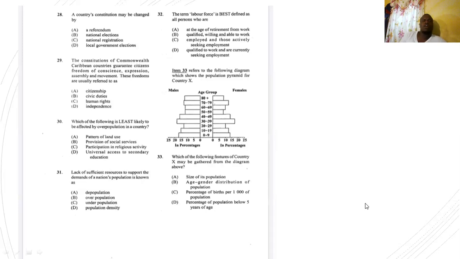28, a country's constitution may be changed by A, referendum, B, national elections, C, national registration, D, local government elections. A referendum can change the constitution. So the answer is A.